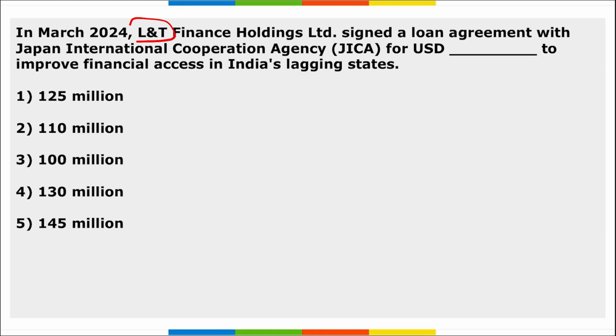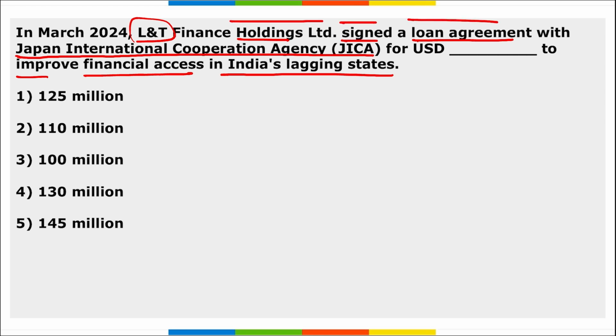Next, in March, L&T Finance Holdings Limited signed a loan agreement with JICA, that is Japan International Cooperation Agency, for an amount to improve the financial access in India's lagging states. So, L&T Finance Holdings Limited signed a loan agreement with JICA for $125 million for improving the financial access in India's lagging states.